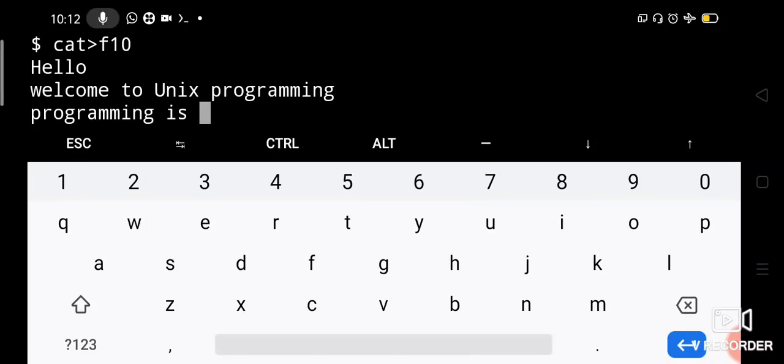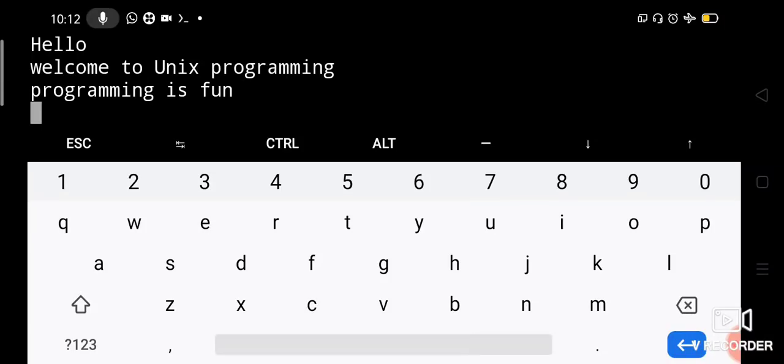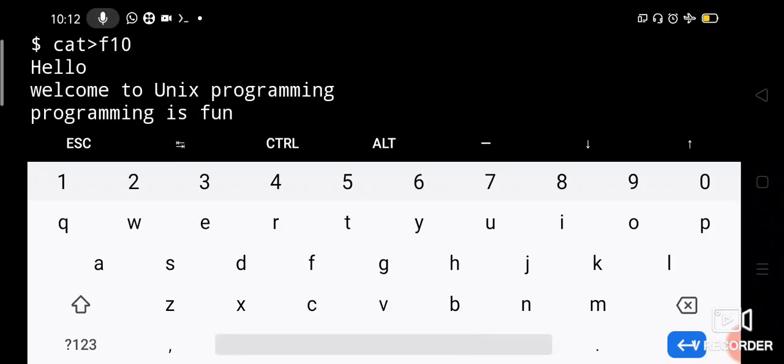Or whatever you want you can type, any content in the file you type. So now I want to store hello, welcome to Unix programming. Programming is fun. These contents I want to store in the F10 file. See, I have given cat F10 and these contents I have stored.